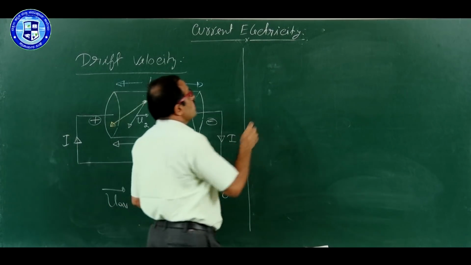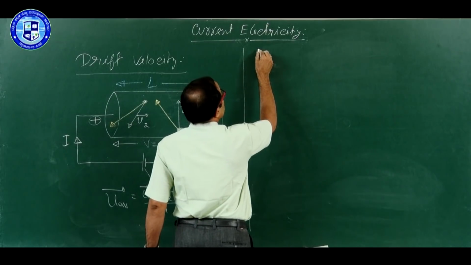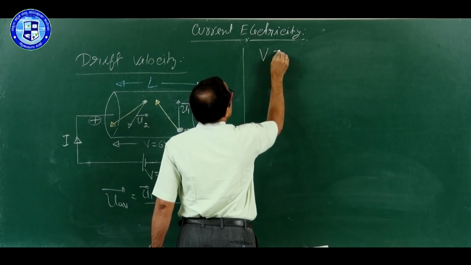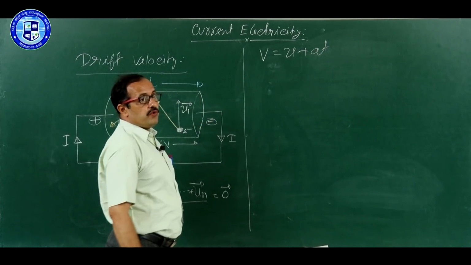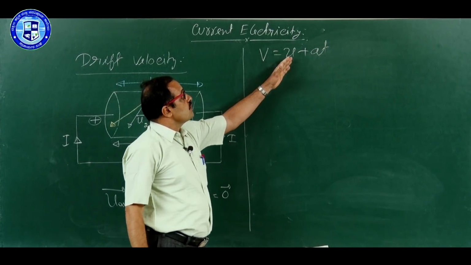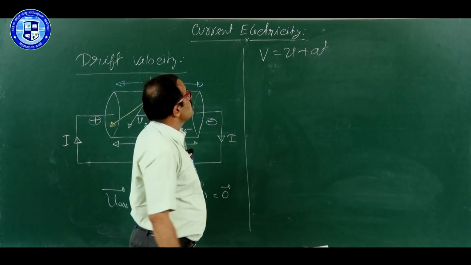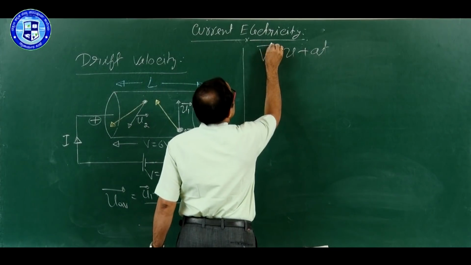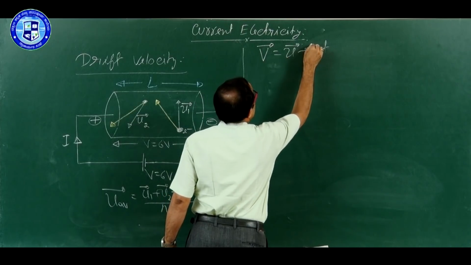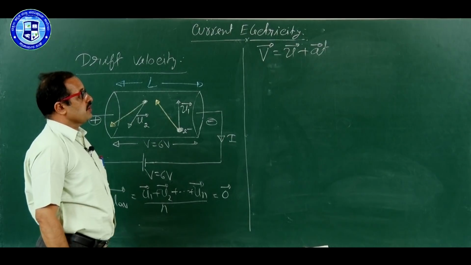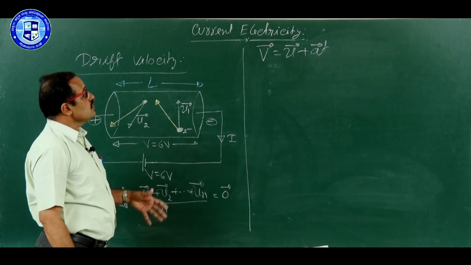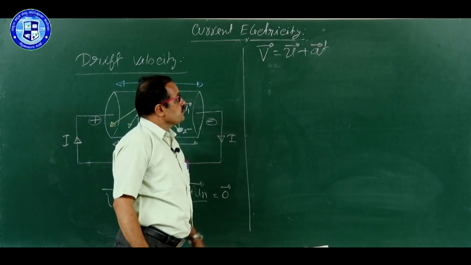Now, in first PU, you studied for motion in a straight line, V is equal to U plus AT, or V naught is equal to U naught plus AT. And in vector form, it is like this: vector V equal to vector U plus vector A into T. I want to use this formula.